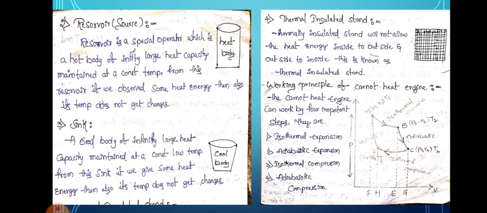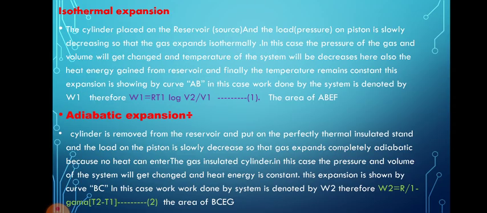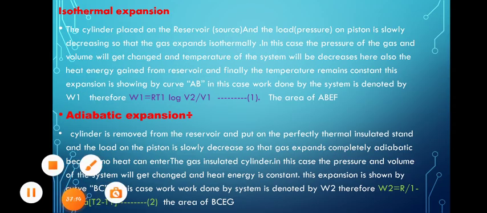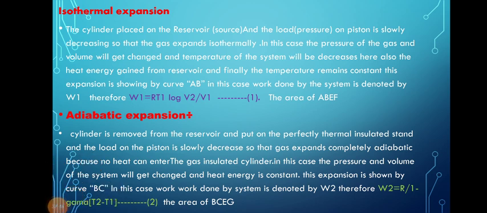I will explain them again one by one. The first one is the isothermal expansion. The cylinder is placed on the reservoir, the source, and the load on the piston is slowly decreased so that the gas expands isothermally.